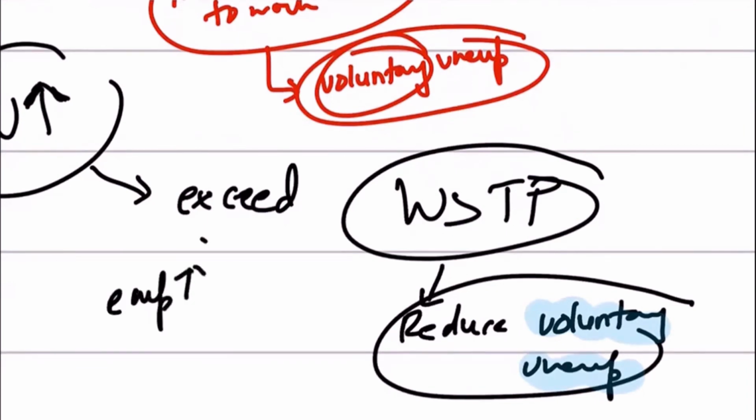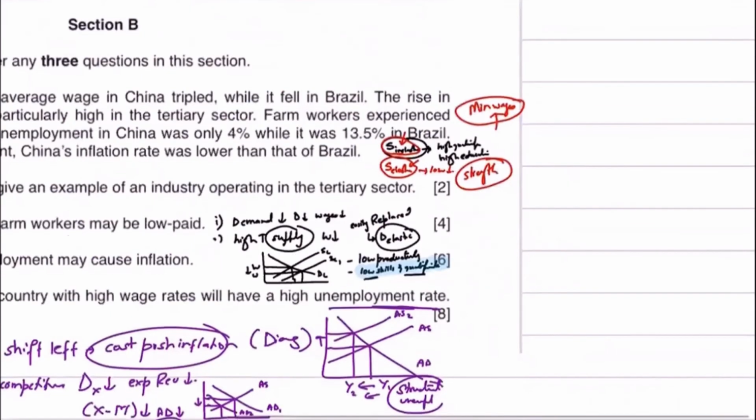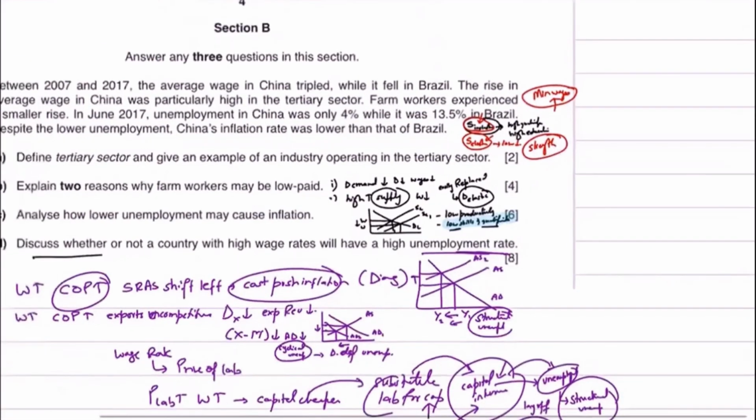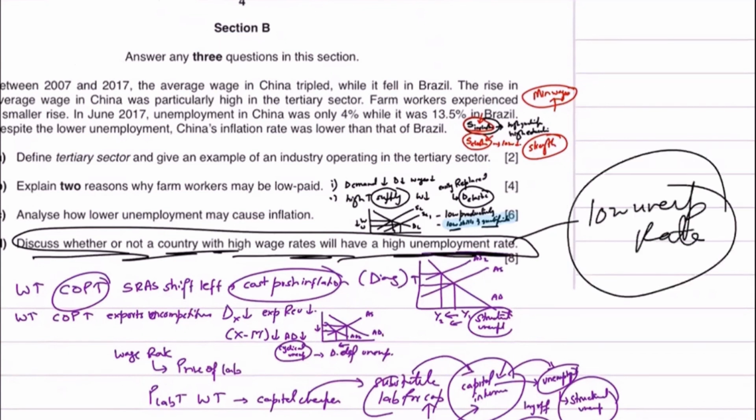So the question is saying to discuss whether or not a country with high wage rates will have high unemployment, and this does not always hold true because of the reasons we mentioned. In fact, at times high wage rates may result in low unemployment rates because of the reasons that we just mentioned.